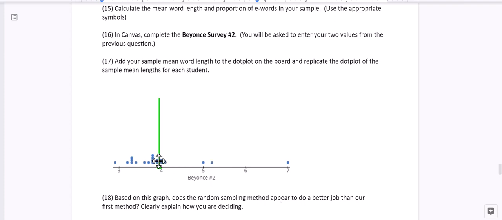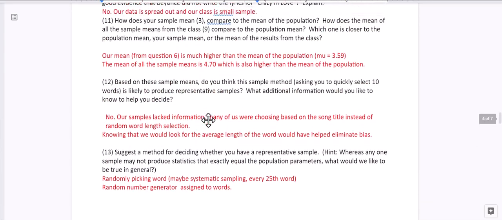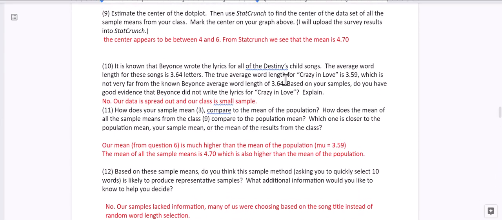Yes, notice that the data is a lot more concentrated in one spot. And let's go back and look at what was the population mean. Was it number 10 that told us? Yes, so for Crazy in Love, 3.59 is the average word length in the 297 words that are in there. So 3.59 is the actual word length. Now remember, we want to know if Beyonce actually wrote the lyrics to Crazy in Love, and we know that her average word length when she was in Destiny's Child was 3.64 letters. And so Crazy in Love was 3.59. So this will suggest that Beyonce also wrote Crazy in Love.